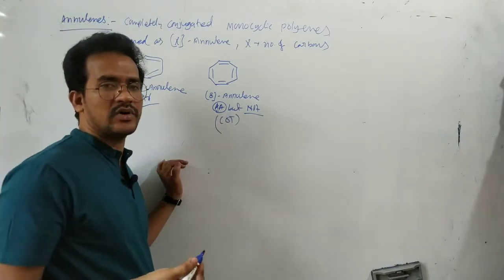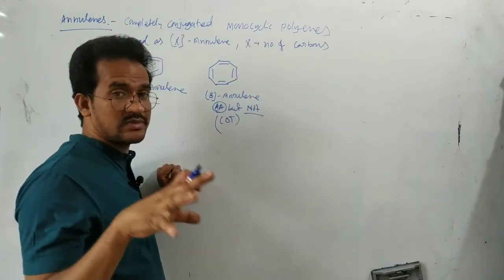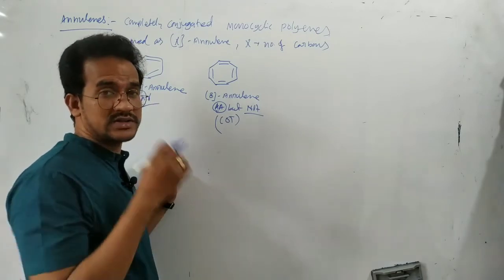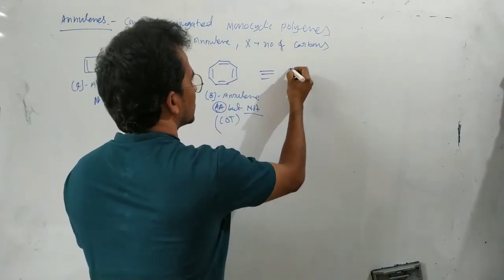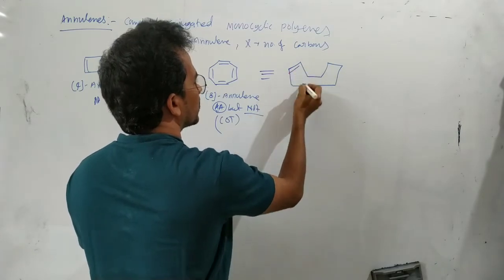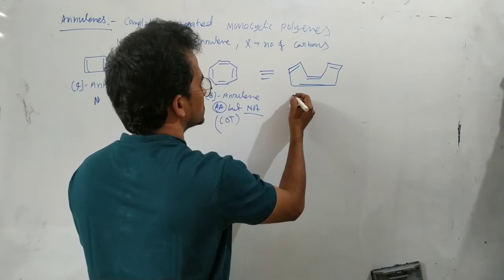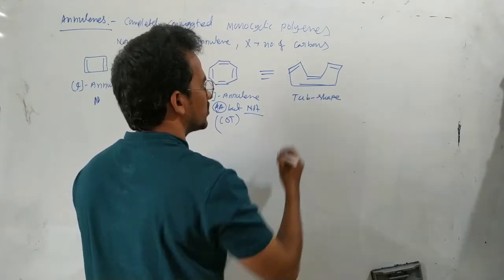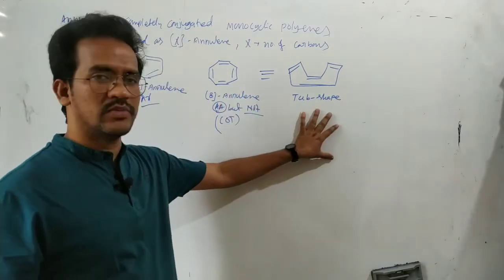Why is it a non-aromatic compound? In this case, all carbons are sp2, so this compound must be planar and must be anti-aromatic because 8 pi electrons are involved in conjugation. But this compound actually exists in a non-planar form. This pi bond, this pi bond, pi bond, pi bond. This is a tub-shaped molecule. Okay, 8-annulene, a tub-shaped molecule.